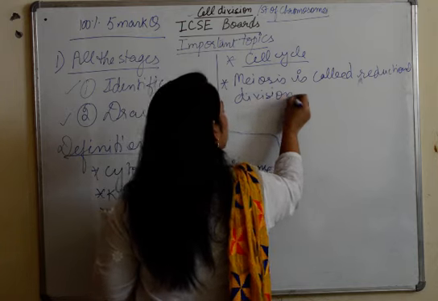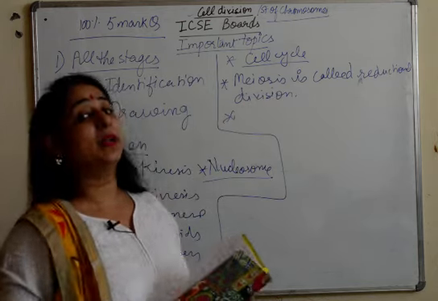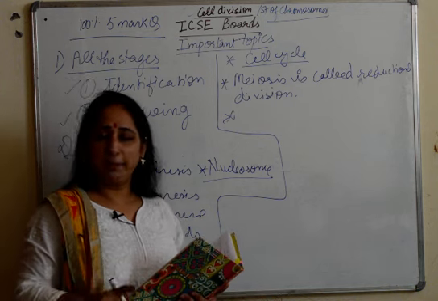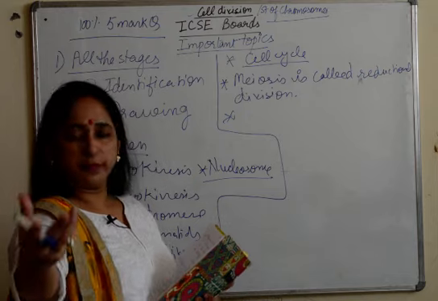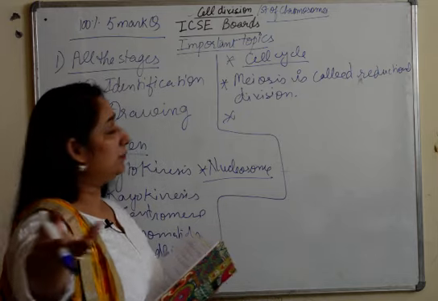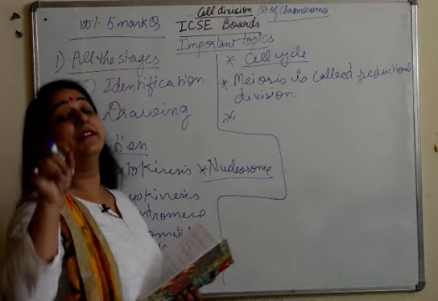Why meiosis is called a reductional division, a very important reasoning question from this chapter. We'll be discussing this as and when we discuss the questions, but yes, this is an important question which is there in your book, given in a paragraph.